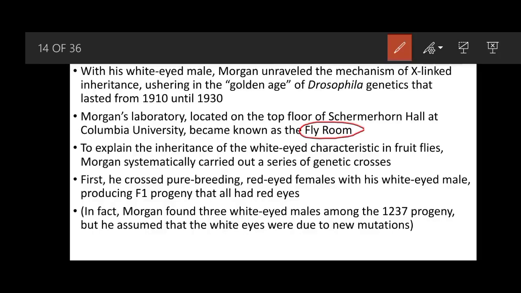He conducted several crosses, and he produced pure breeds of red eyes and white eyes, and then he crossed the pure breed red-eyed female and white-eyed male. In the F1, all the progeny had red eyes.